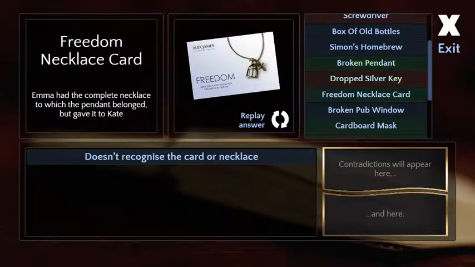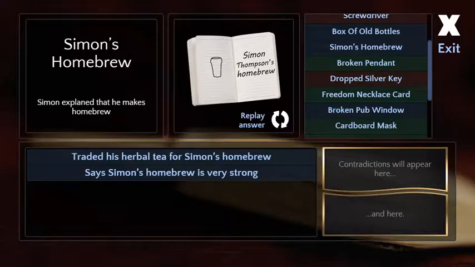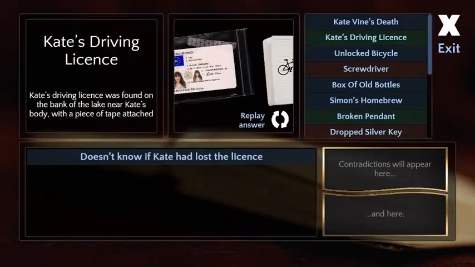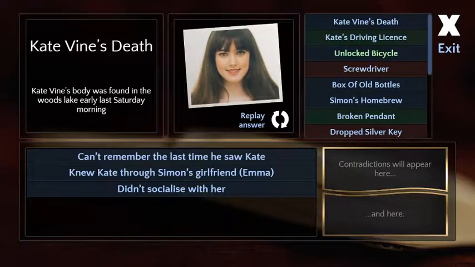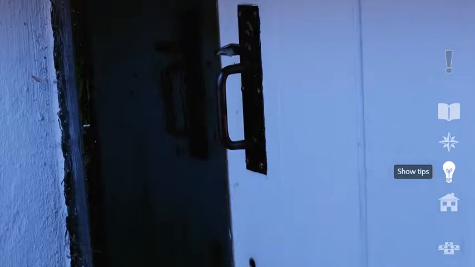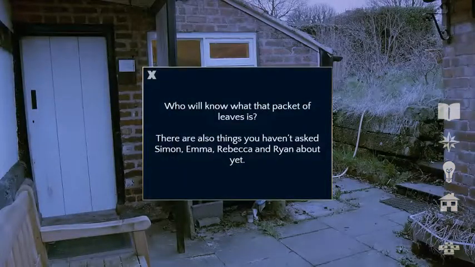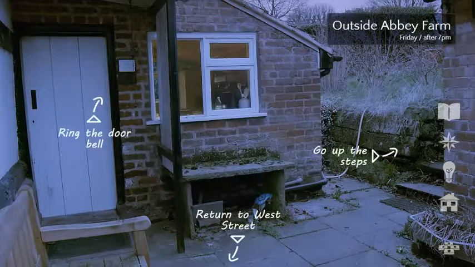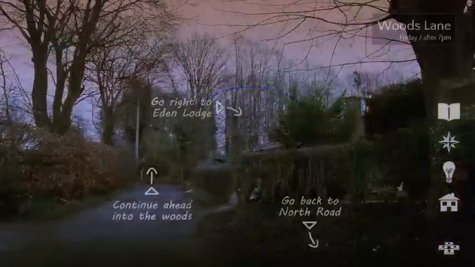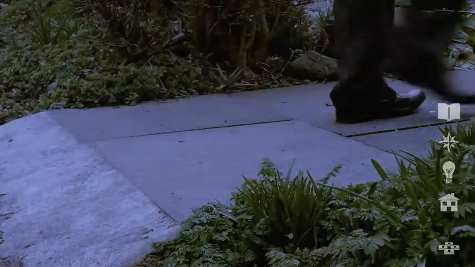Let me get a refresher here on this guy. Okay. Thank you. Probably be back later. So we learned about his mints, which I don't know if that's super useful. Like, okay, so he's got mint. So who else will know what the packets of leaves is? Yeah, I guess Simon would know, because he's growing stuff.